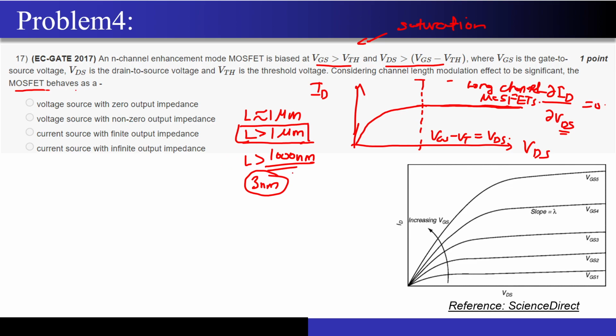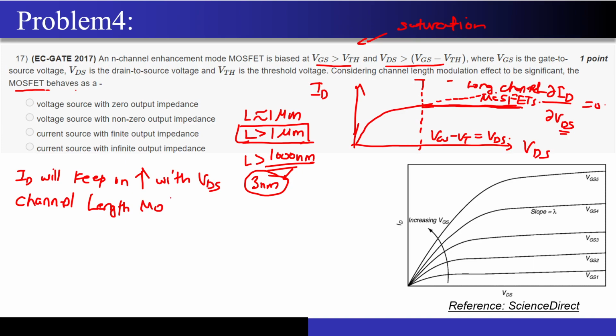Yeah. So now just imagine the kind of shrinkage in the channel length that we were able to achieve in the past few decades, right? So what happens for the short channel MOSFET? This region that you are seeing over here won't remain flat. There will be some kind of slope present. That means ID will keep on increasing with VDS. Correct? It won't saturate at a certain point. This happens in short channel MOSFETs, and this phenomenon will be completely explained to you under the topic called channel length modulation.